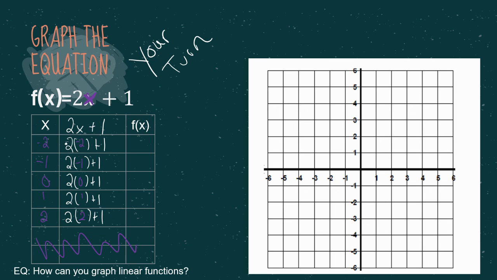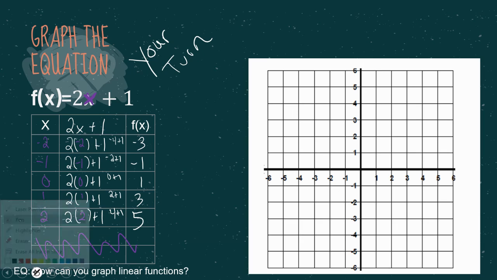So this is going to be, I know it looks like a negative, but it's just a 2. So it's going to be 2 times the -2, which is -4, plus 1. It's going to be -3. We're going to have a -2 plus 1 equals a -1. 2 times 0 is 0 plus 1 is 1. 2 times 1 is 2 plus 1, and so on and so forth. And once you get your dots, you're going to go ahead and plot them. So remember, this is your x coordinate, this is your y coordinate, and you're going to plot that.